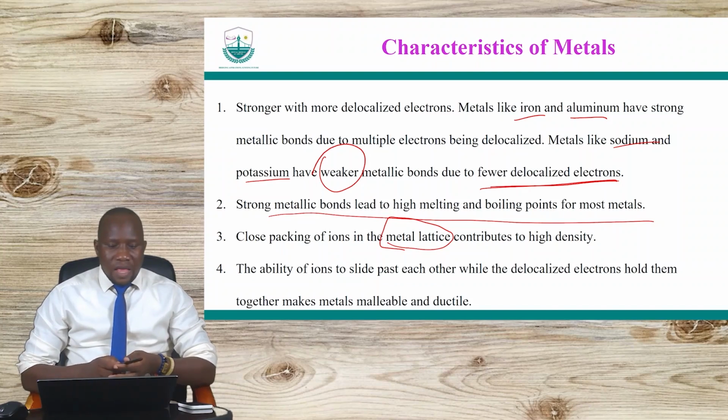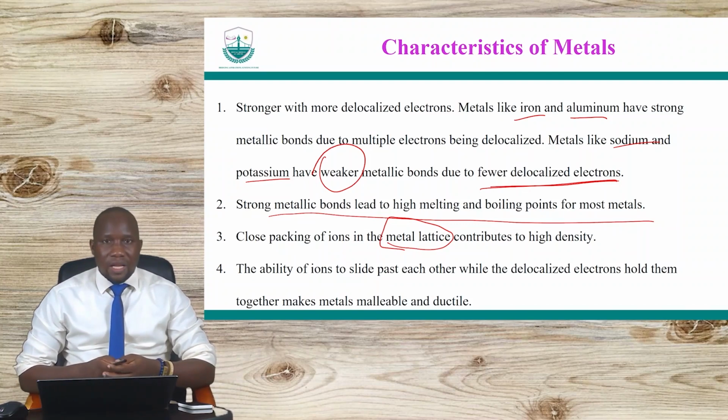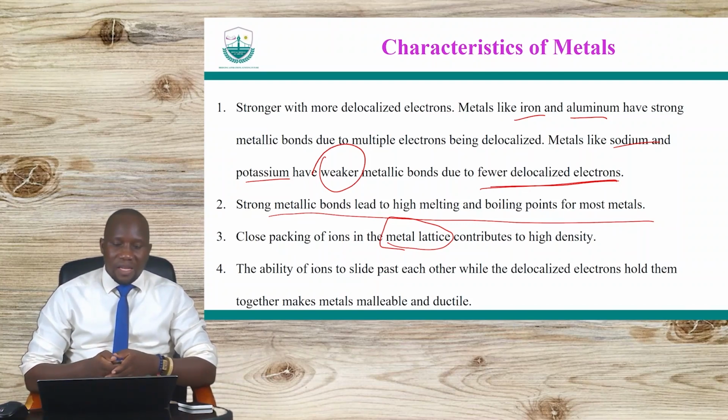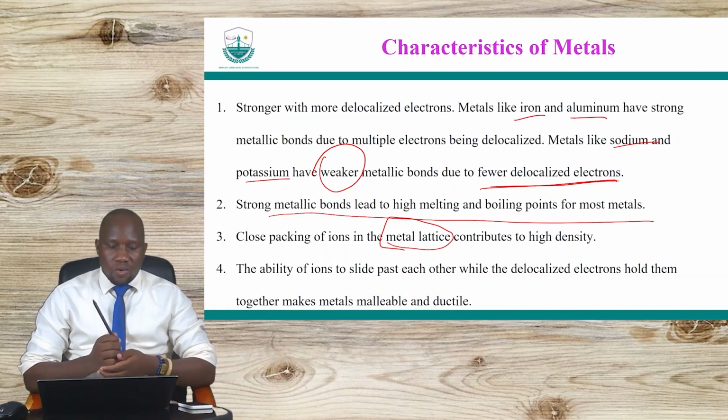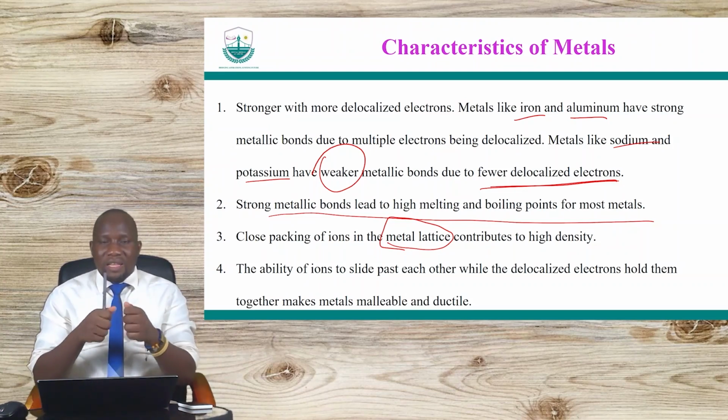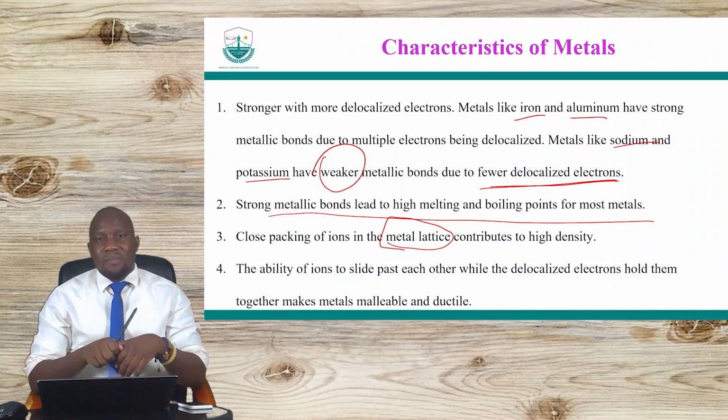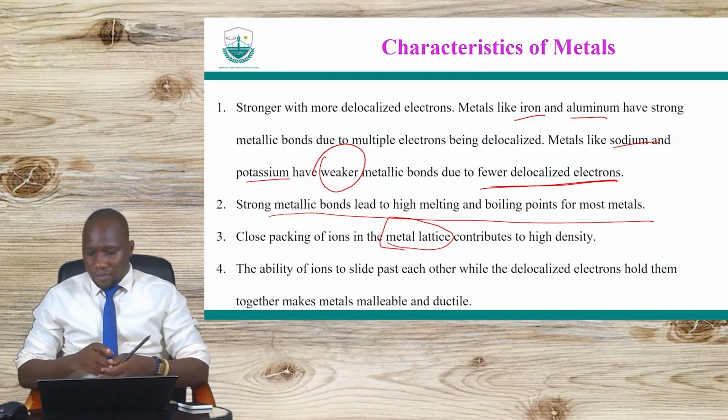And then the ions have the ability to slide past one another, while the delocalized electrons still hold them together. This makes some of these metals something you can mold around, making them ductile and malleable. Okay?